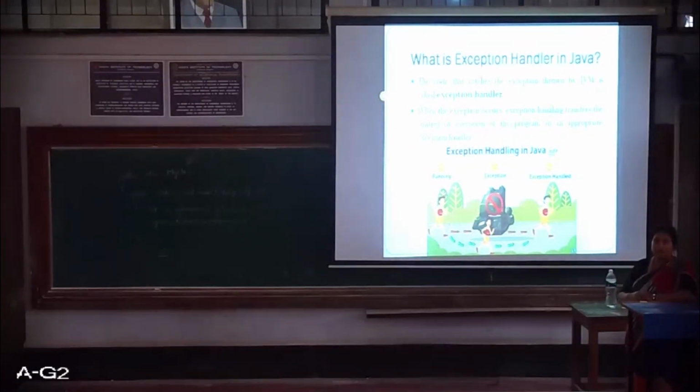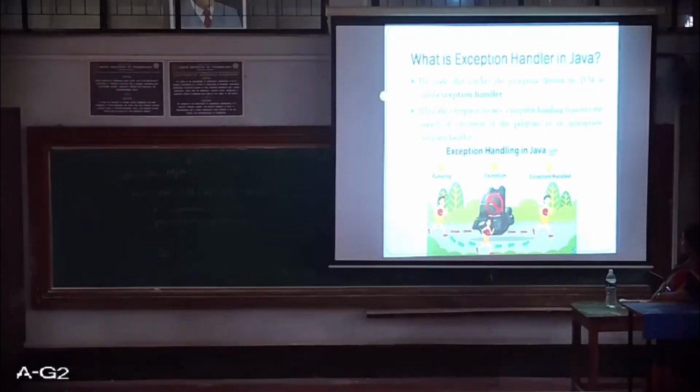Then how can it be done in the case of Java? What is an exception handler in Java? The code that catches the exception thrown by the JVM is called an exception handler. When the exception occurs, exception handling transfers the control of execution of the program to an appropriate exception handler.